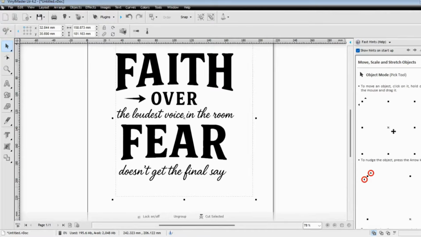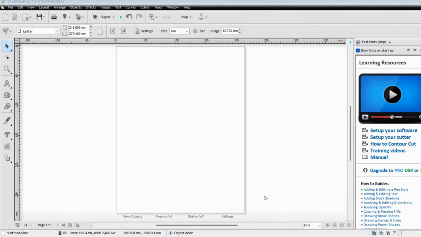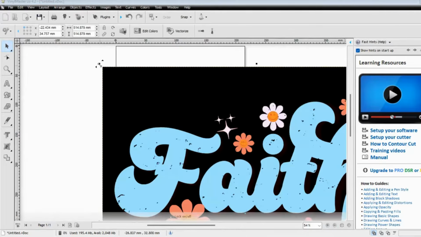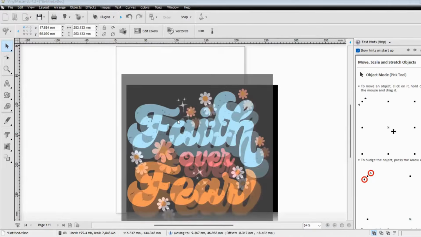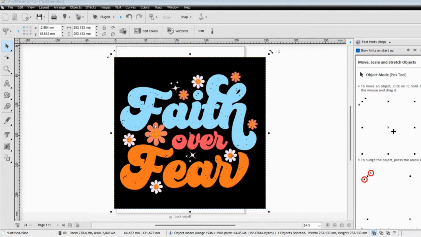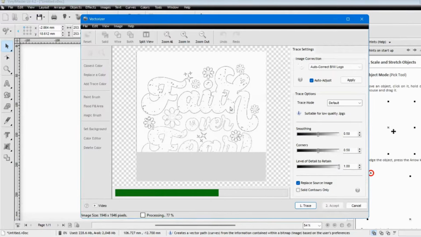So here I have found a file on Google, and again, let me make sure I'm sharing my screen. Okay. And I'm going to delete that. And let me zoom out a little bit. I'm going to hit Control V. So this is a file that I found just on the internet, but again, showing you how easy it is. This is a distress file. It has several different colors in there. And I'm going to show you again, you can just basically hit the vectorize, and it's going to pick up on all the colors in here.